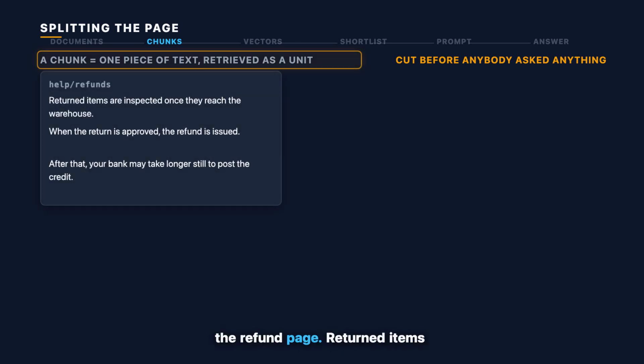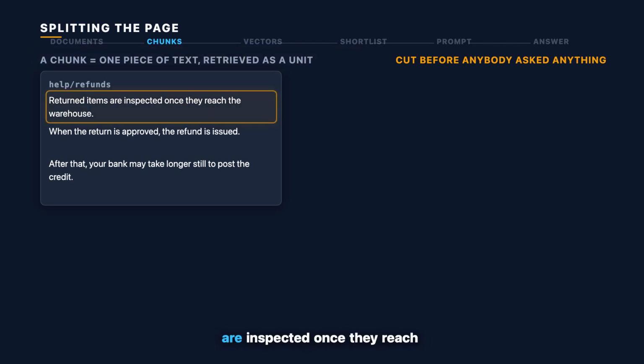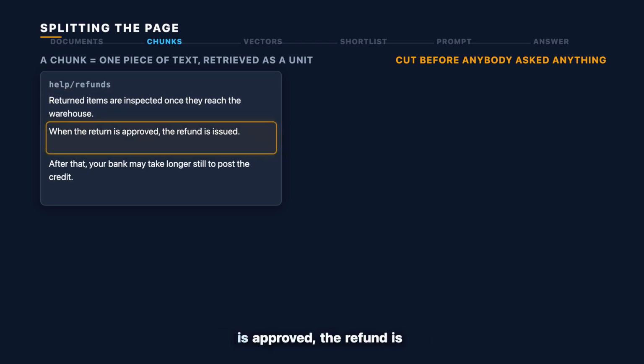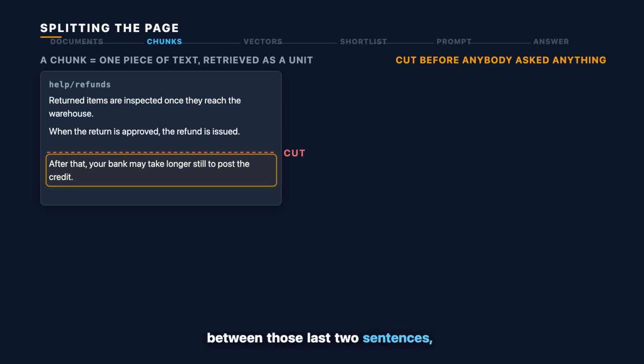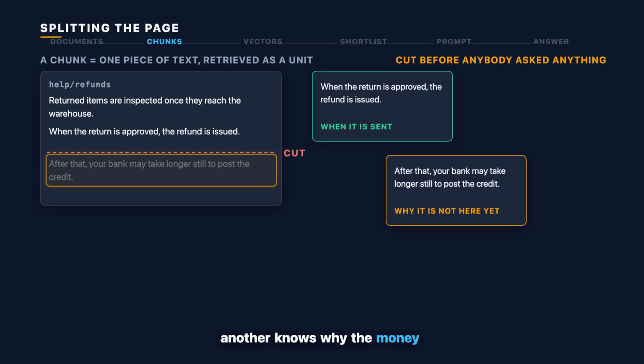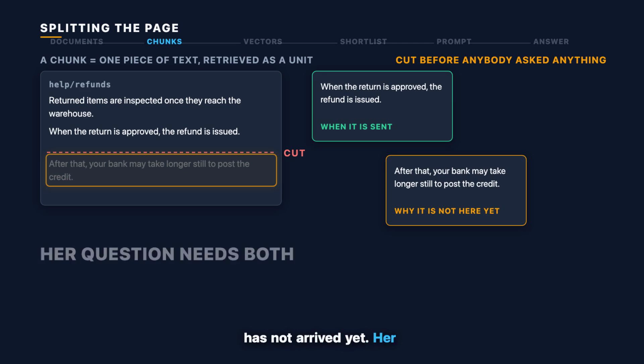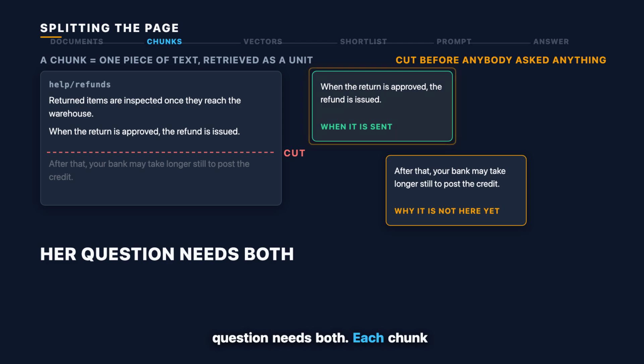Here is the refund page. Returned items are inspected once they reach the warehouse. When the return is approved, the refund is issued. And after that, the bank may take longer still to post the credit. Cut between those last two sentences, and one chunk knows when the refund is sent, and another knows why the money has not arrived yet. Her question needs both. Each chunk holds half of the answer, and each one looks complete on its own.